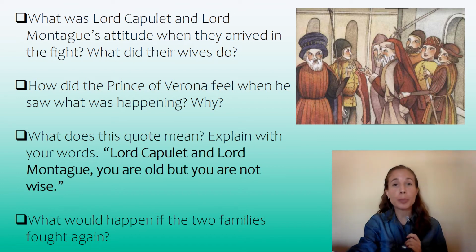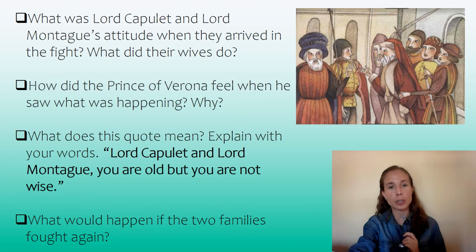As soon as the prince arrives, he feels really angry and frustrated because these families have been fighting for a long time in the streets of Verona. So he asks them to stop doing this. He says that if the two families fight again, Lord Capulet and Lord Montague would die. There is a quote in the video that says, "Lord Capulet and Lord Montague, you are old, but you are not wise."